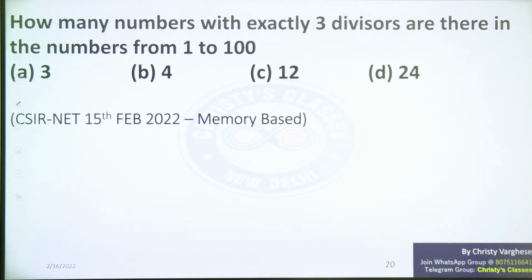How many numbers, that means how many positive integers, with exactly 3 positive divisors are there in the numbers from 1 to 100? That means between 1 to 100, how many positive integers are there such that they have only 3 factors?